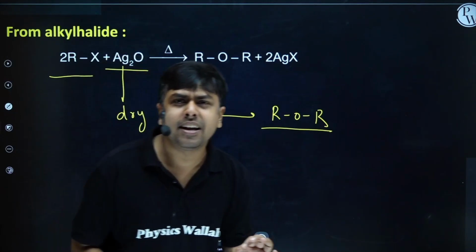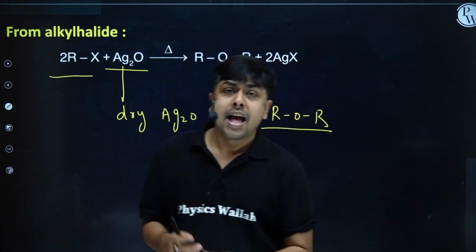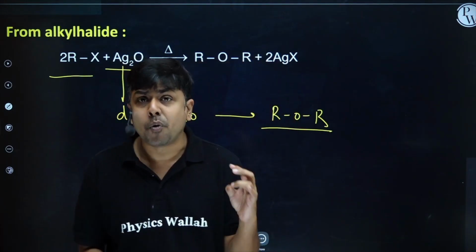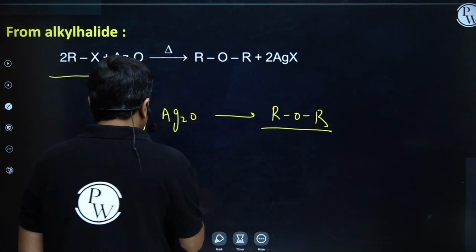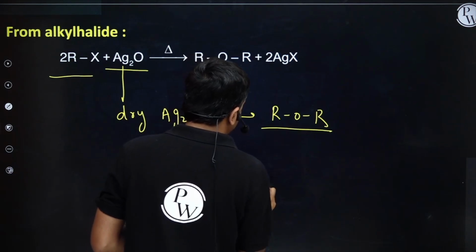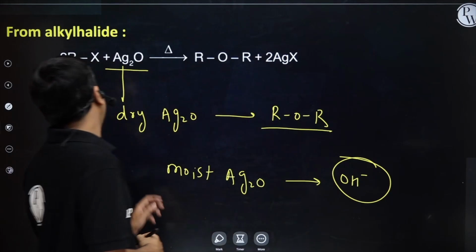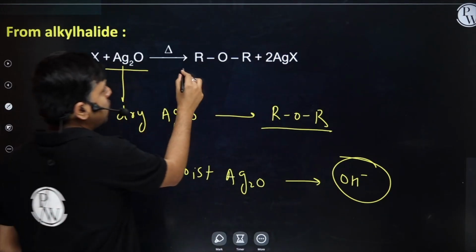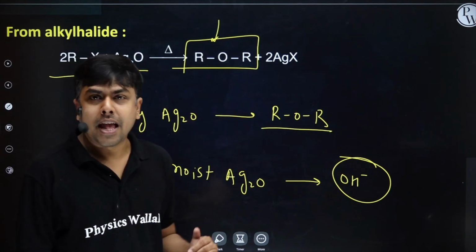Alkyl halide on reaction with moist Ag2O will form alcohol. Moist Ag2O is a source of OH minus. Right? Here I am taking dry Ag2O to form ether. Am I clear? Shall we move ahead?